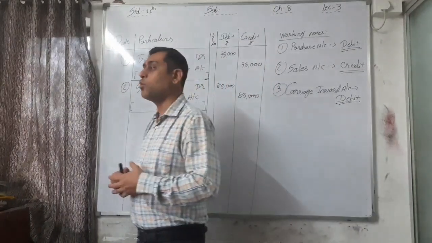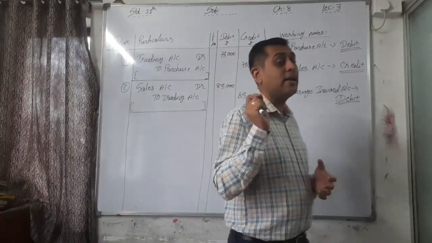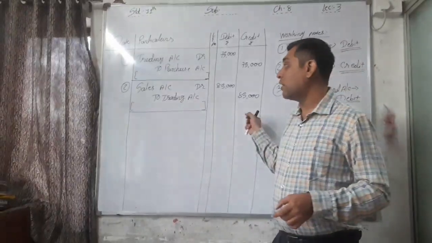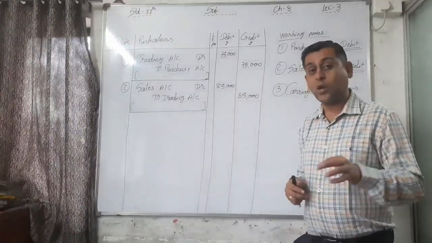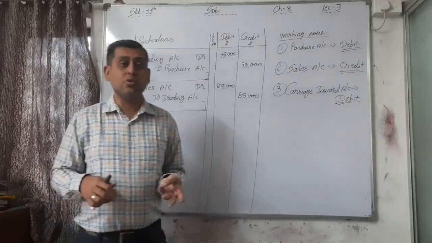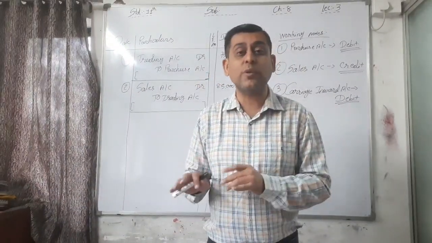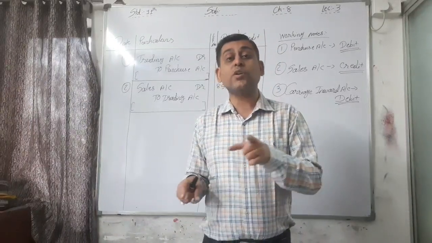All these purchase and production related expenses must be transferred to trading account, and all other expenses, administrative, selling, distribution, financial expenses and all other remaining expenses must be transferred to profit and loss account.